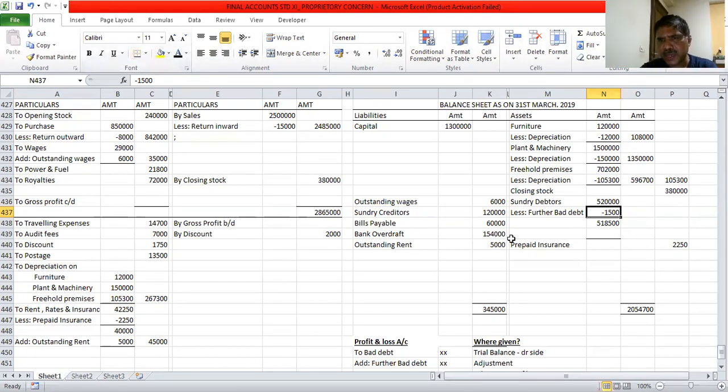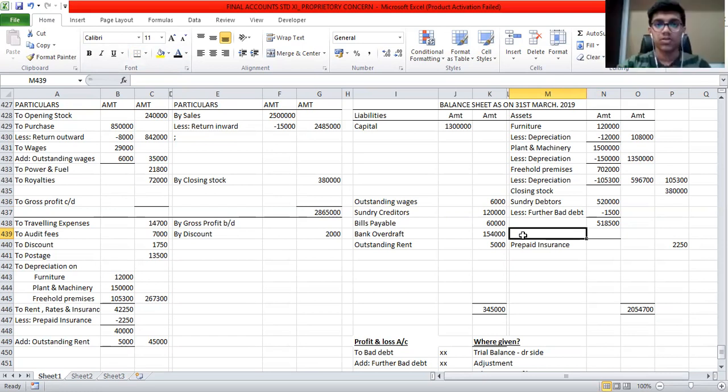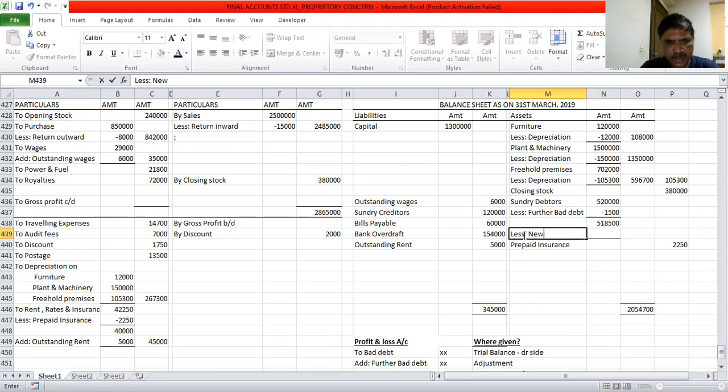Less new RDD. Two things we have to minus from debtors. One is further bad debt, the other one is new RDD, which is given in the adjustment. I hope you all remember this. New RDD, that is 5% on debtors. Calculate 5,18,500 into 5%.